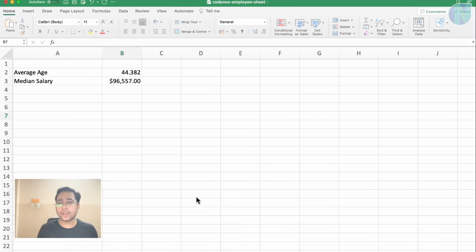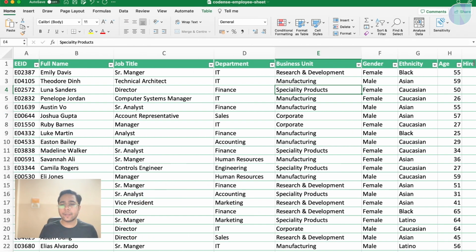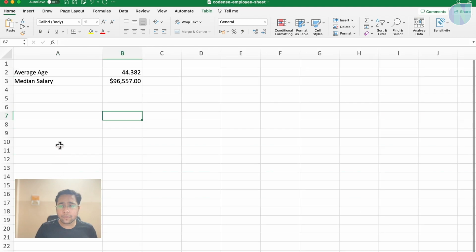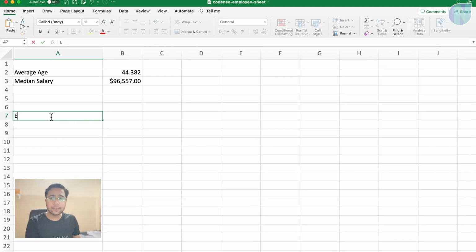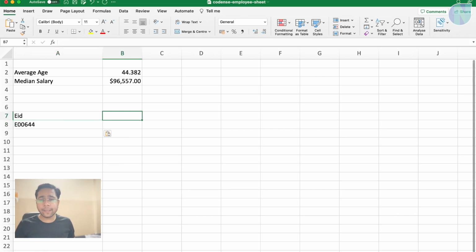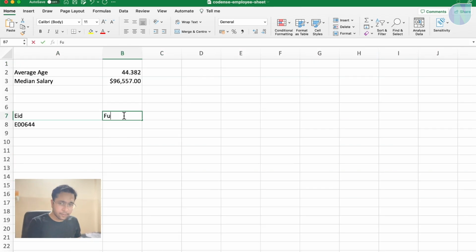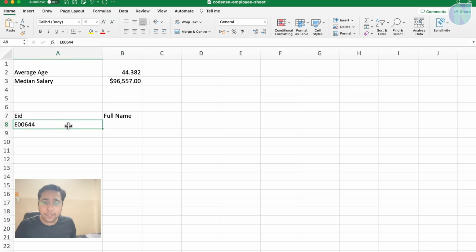So let's see how to do that. Here I will basically filter out the employee data based on the employee ID. So I will copy an employee ID for now and let me create it like this, EID, and then I will paste this ID. Suppose I need to filter out the name based on the employee ID. So in this column I can just write full name. Here I need to filter out the full name of an employee based on the employee ID.